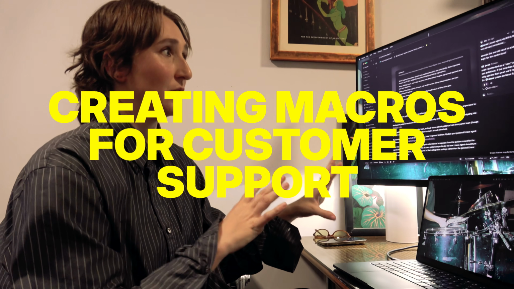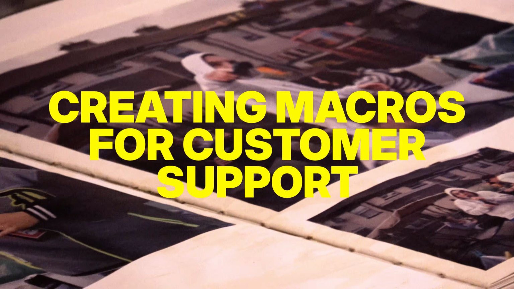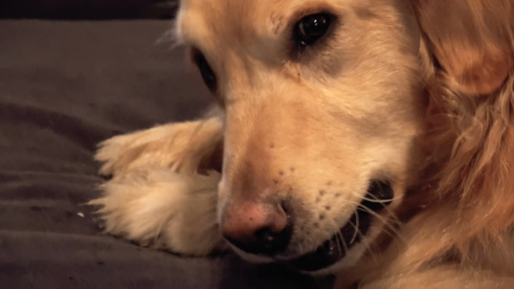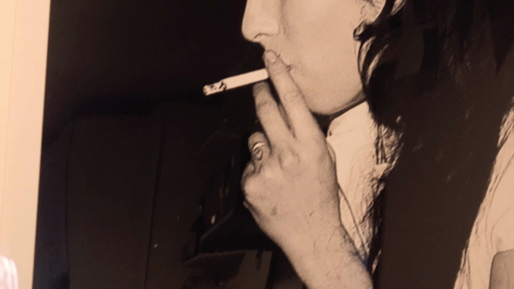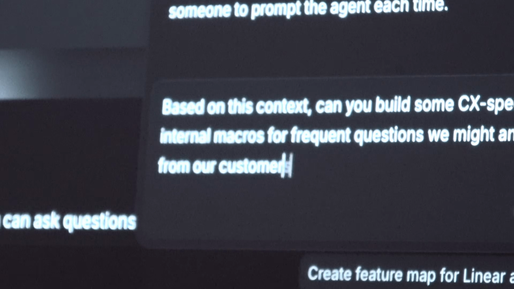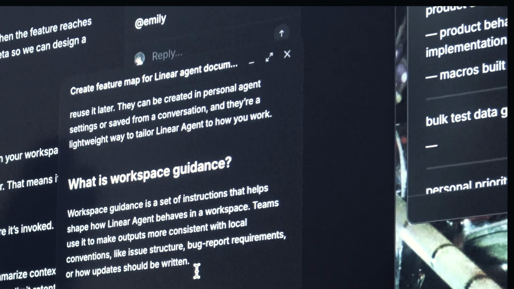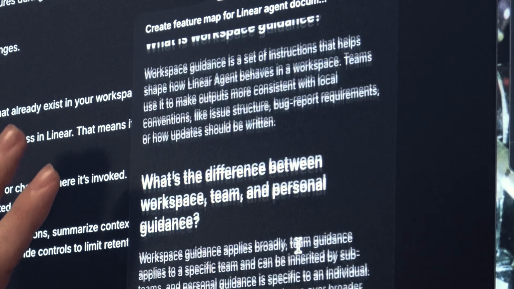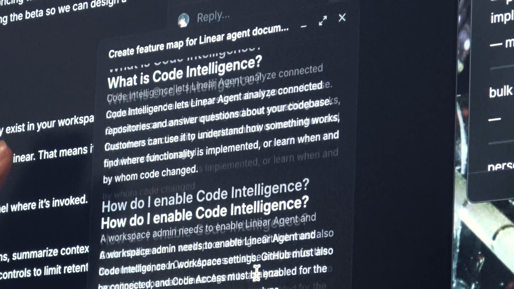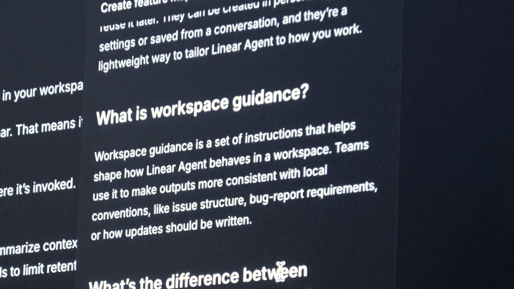So now that I have this working documentation, we understand how the product looks and how it behaves, I can take this and think about internal usage as well. Based on this context, can you build some CX-specific internal macros for frequent questions we might anticipate from our customers? And what Linear produces is customer-facing ideas and language that I can formalize as repeatable macros that help us answer questions much faster for customers with really well-prepared language.